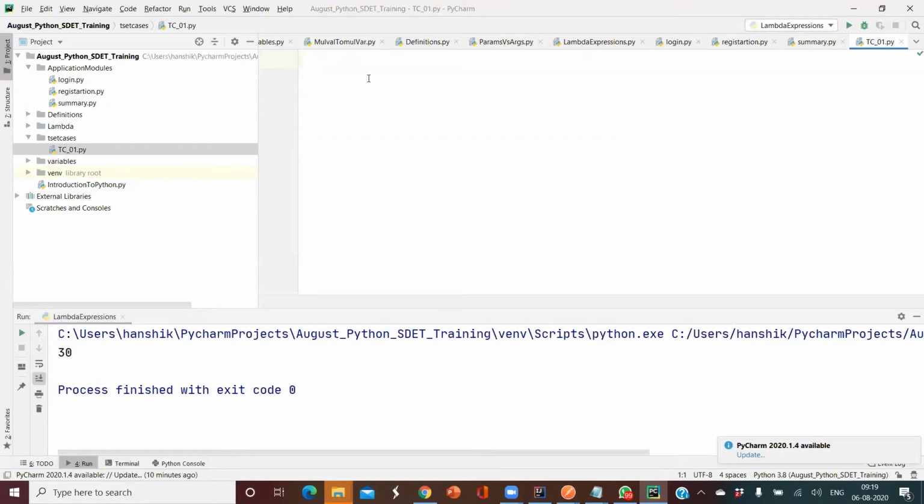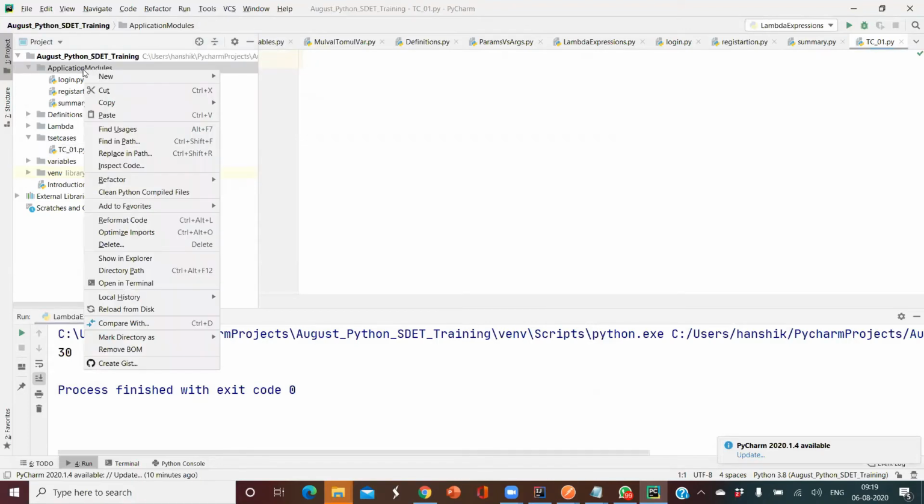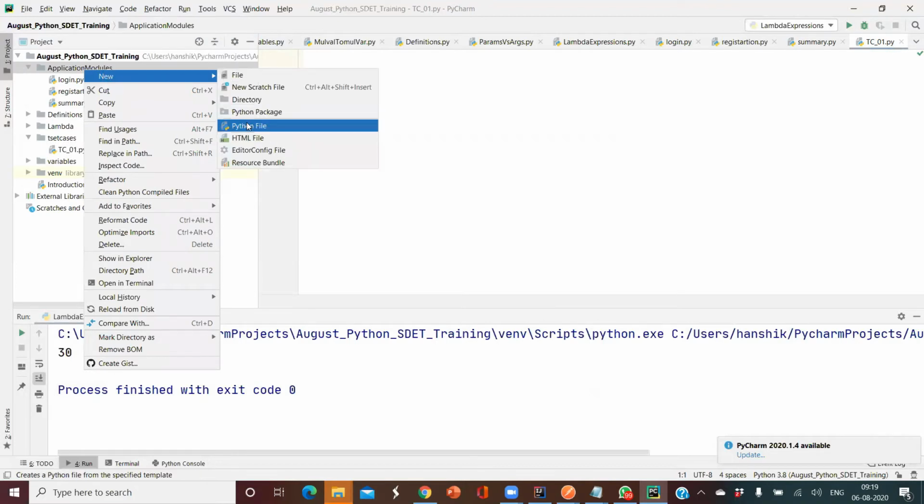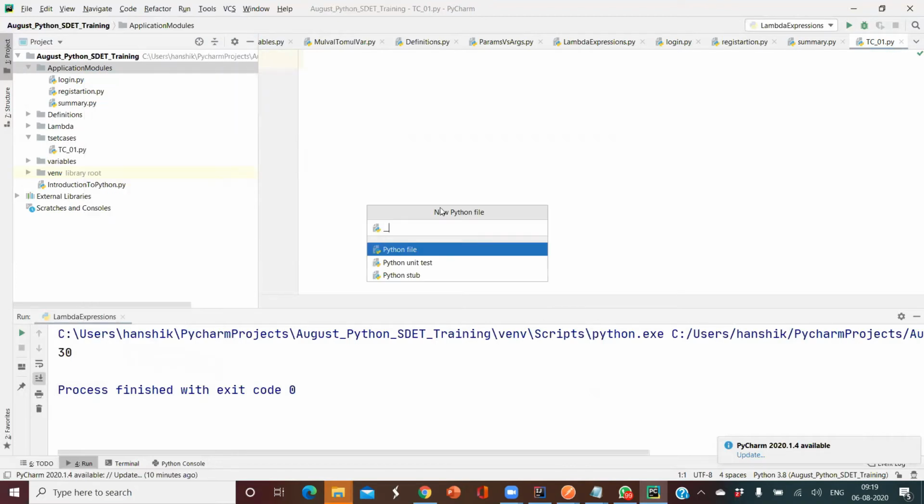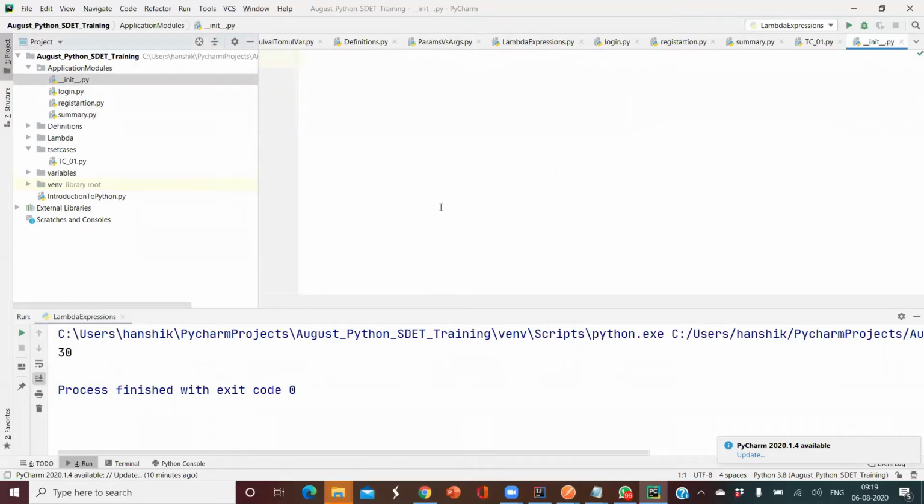Now in my test case, when I want to convert this folder into a module, by default we need to create an underscore underscore init underscore underscore file, which is going to convert this entire folder into a Python module. If you want to convert anything into a Python module, we have to use the underscore underscore init file. This is a rule that you have to follow.